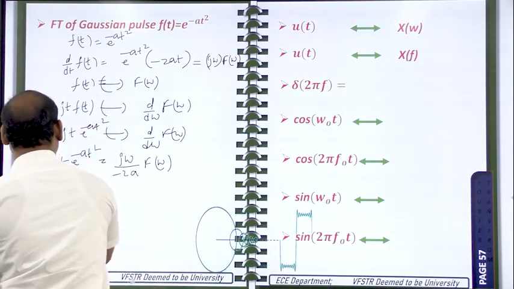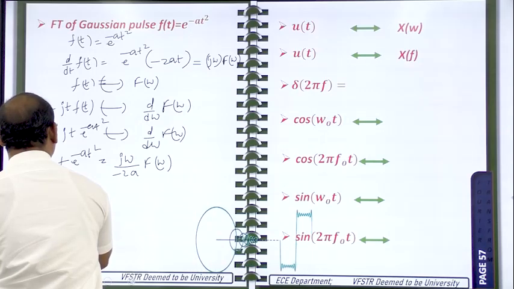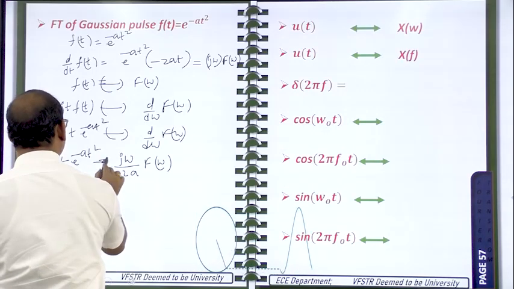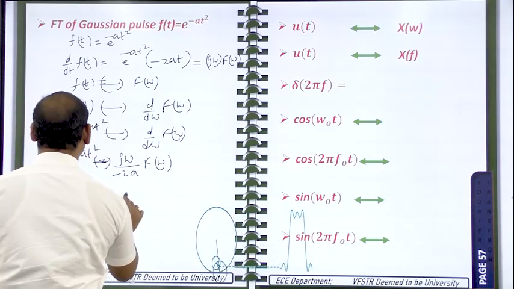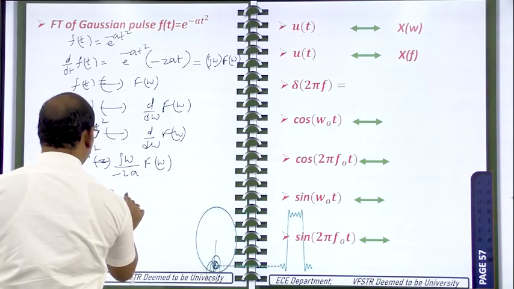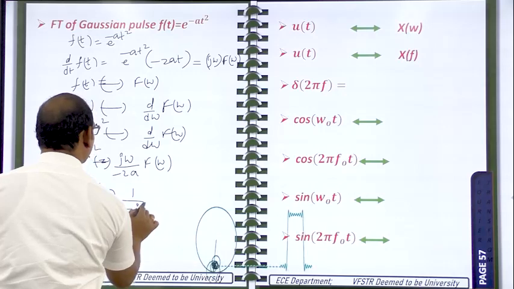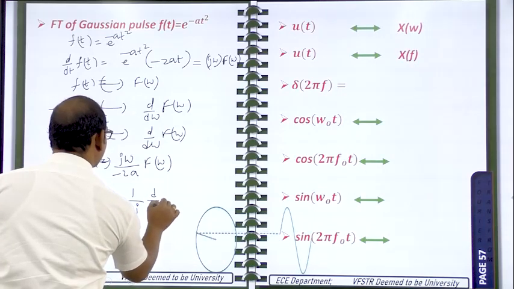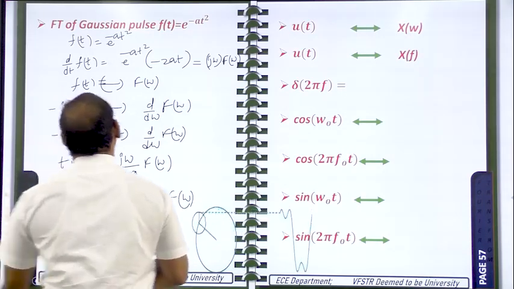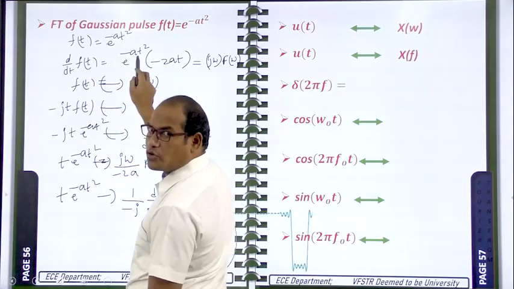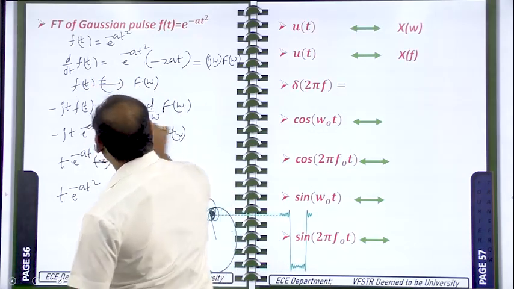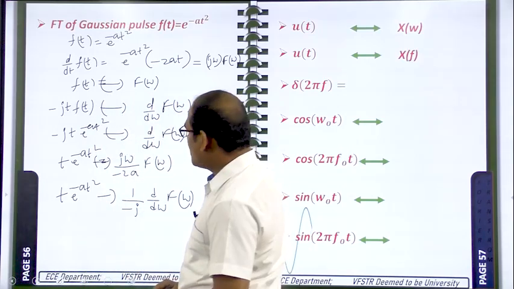And t into e power minus at square is having the Fourier transform, minus 1 by j into d by d omega of F of omega. So this one we have written from the time differentiation property. And this one we have written from the frequency differentiation property.